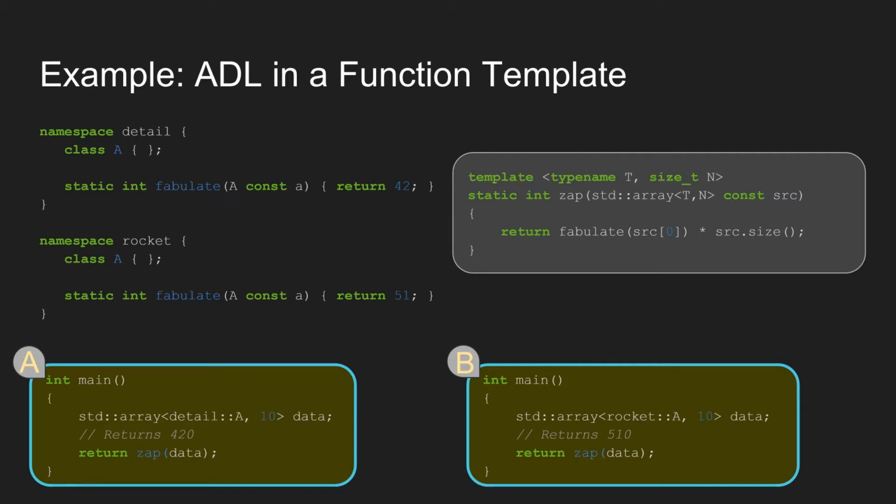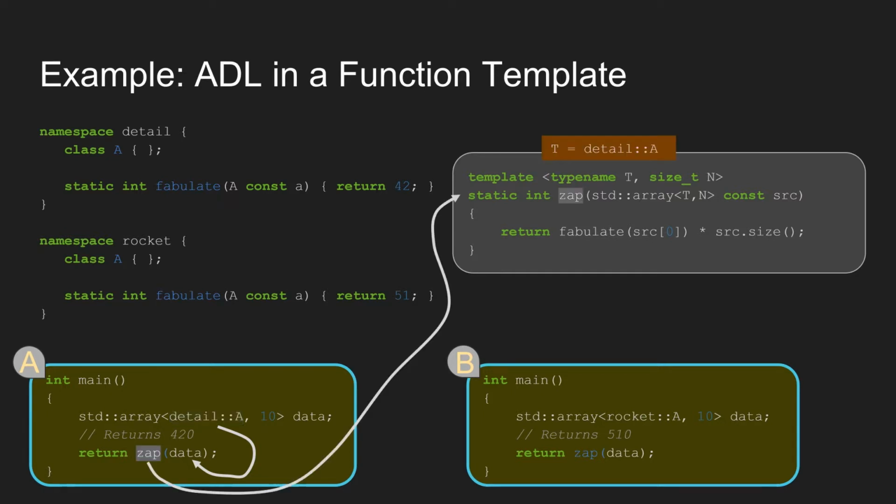But to further go into detail about how this one works, the first case says detail A. Oh, that's what the data type is. So when we look at zap, that actually causes T to resolve to detail A, which then makes us think, oh, detail A, we should look at namespace detail, and therefore this is the fabulate we should call. Ta-da! Resolved. Same thing for B.